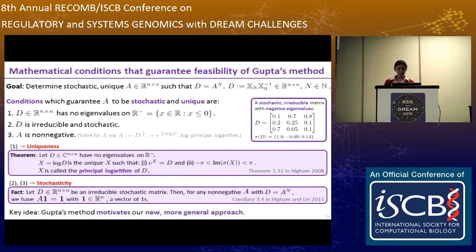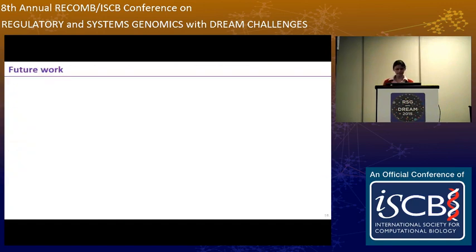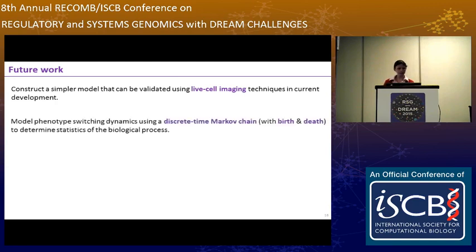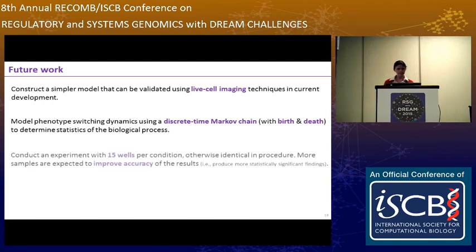So the key idea here is that Gupta's method motivates our new, more general approach. Just to conclude with some future work, we will construct a simpler model that can be validated using live cell imaging techniques in current development. We will model phenotype switching dynamics using a discrete time Markov chain with birth and death to determine the statistics of the biological process.